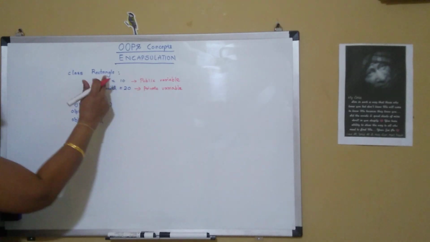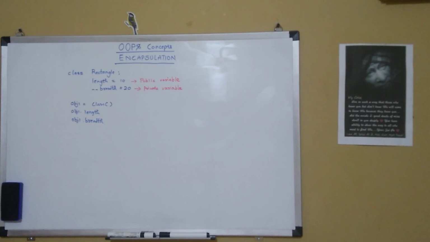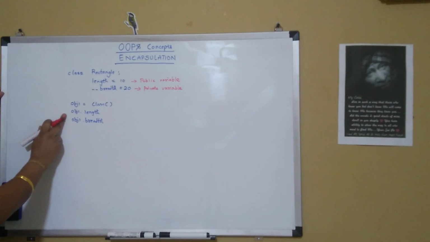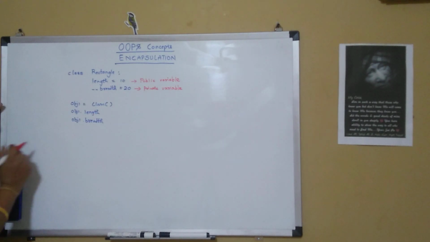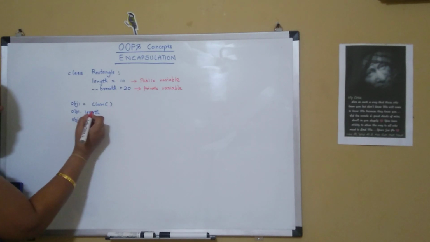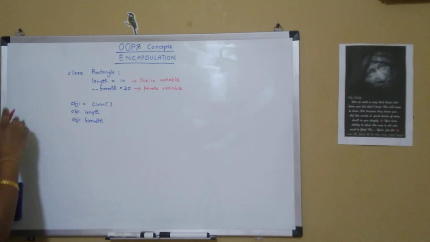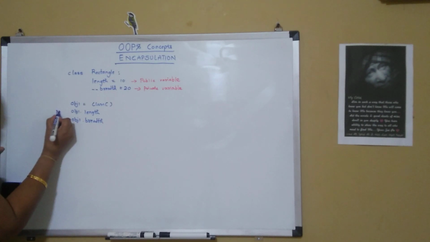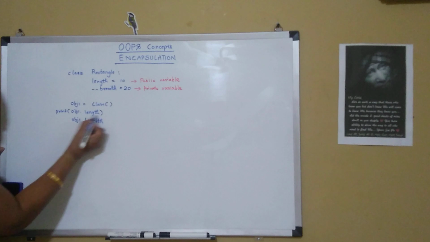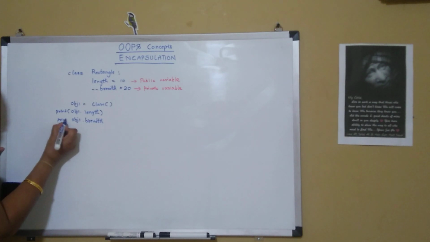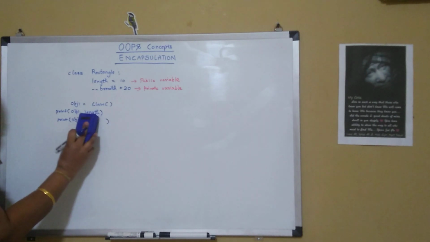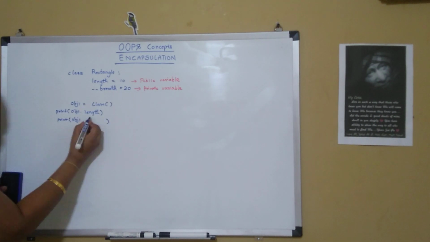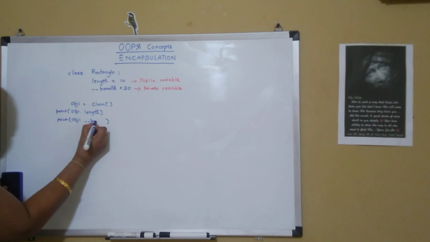Public variables can be accessed anywhere in the program and within this class also. So when I created an object for the class and I access the length, if I give print obj.length and print obj.breadth, for breadth I have to prefix with double underscore because it's a private variable.